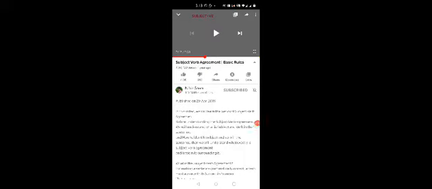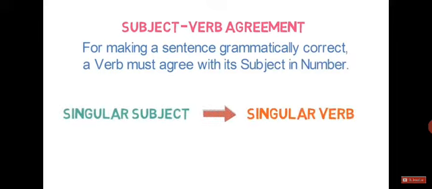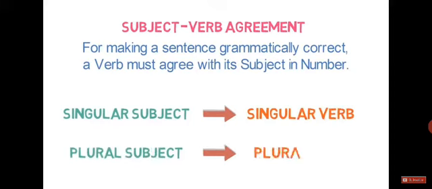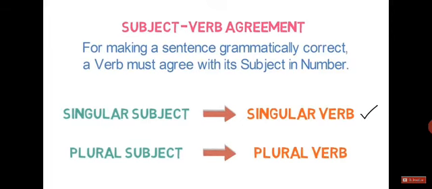Let's move further. What do we mean by subject-verb agreement? For making a sentence grammatically correct, a verb must agree with its subject in number. That is to say, in any sentence, singular subject must have singular verb and plural subject must have plural verb. This is the most general rule, so again I will repeat. Singular subject must have singular verb and plural subject must have plural verb. Please note, this statement holds true only when the subject is in third person.